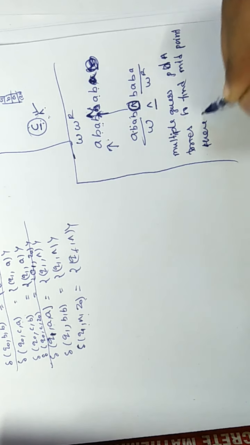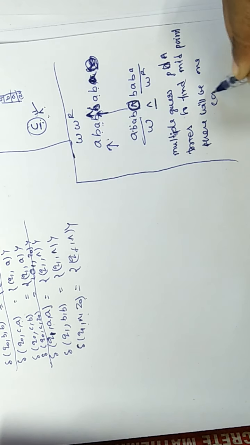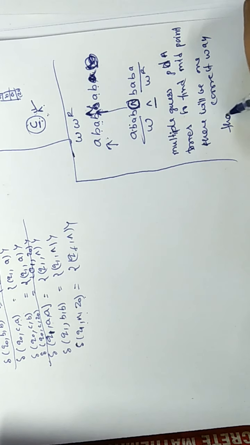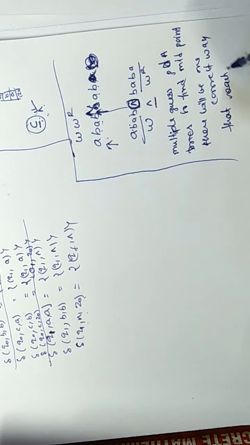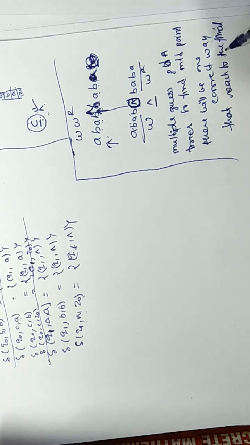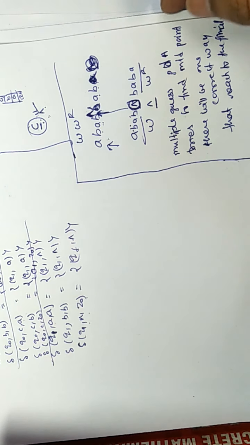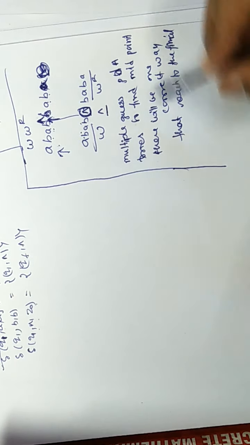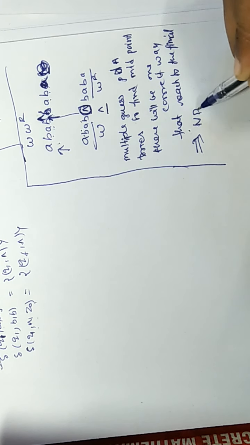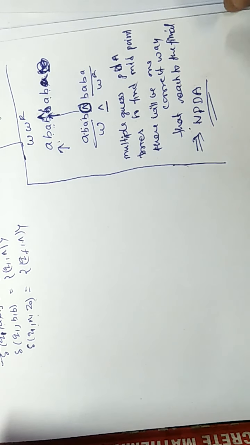There will be one correct way that reaches the final state. So what will the PDA do? The PDA will do guesses. So this PDA is the non-deterministic PDA.